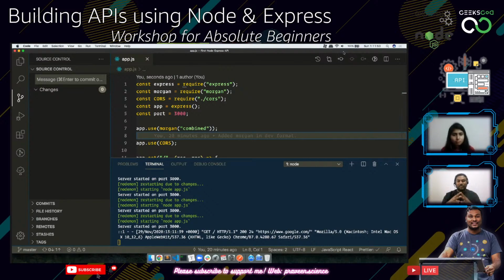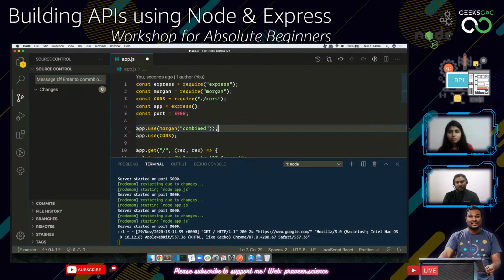The next thing, let's go ahead with the next stuff. We have actually created our REST API. Now let's try to use some modular routing techniques. So what exactly do modular routing techniques mean? So let's do cors, middlewares.